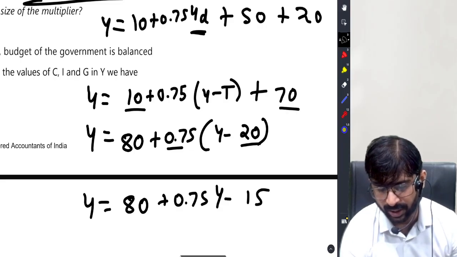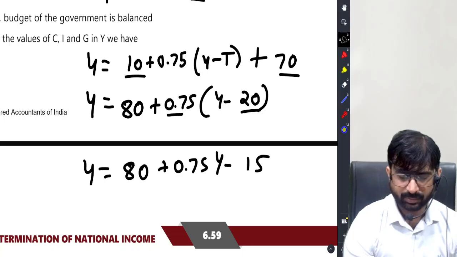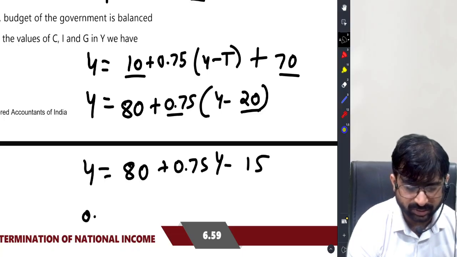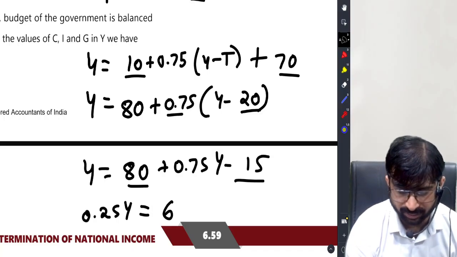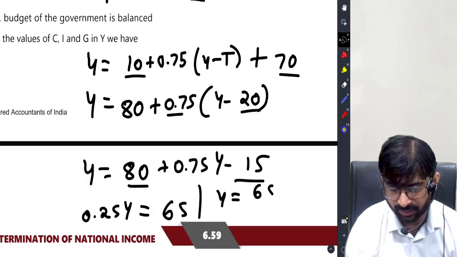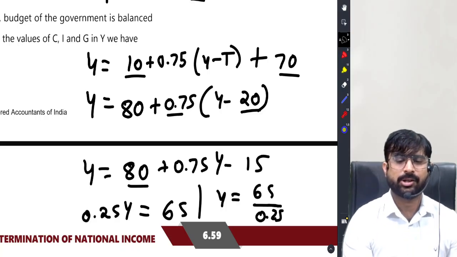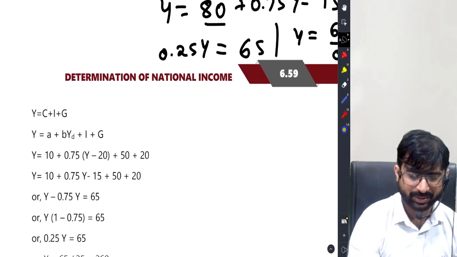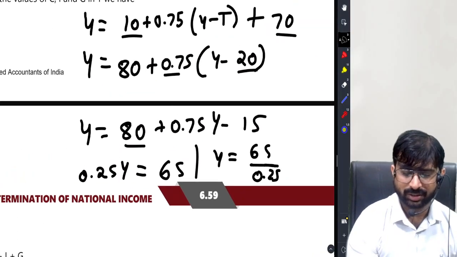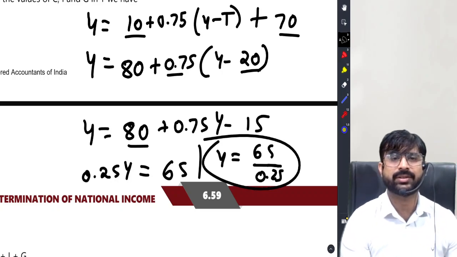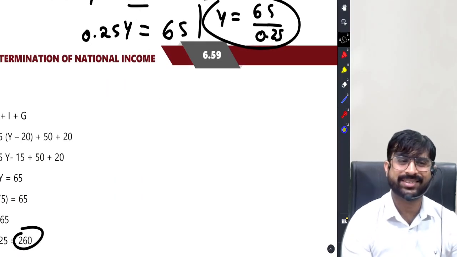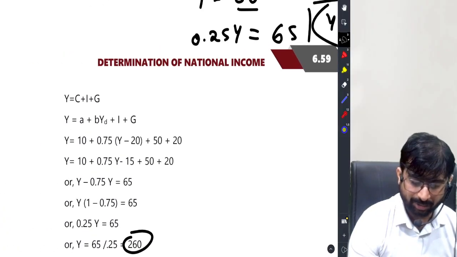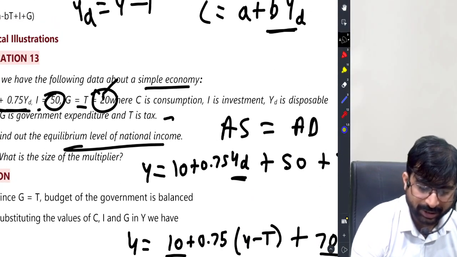So Y is 80 plus 0.75 Y. 0.75 into 20 is 15. So 0.75 Y goes to this side, it becomes 0.25 Y. 80 minus 15 is 65. Y equal to 65 by 0.25, which is 260. Friends, the equilibrium level is 260.